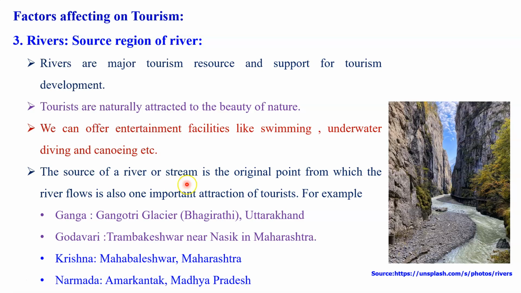The source of a river or stream is the origin point from which the river flows. It is also one important attraction for tourists. In India, we have a number of places famous as tourist places only due to their location and the important place of the source of the river. Especially the Gangotri glacier, located in Uttarakhand. Then we have the Godavari at Trimbakeshwar near Nasik in Maharashtra. We have the Krishna river's origin at Mahabaleshwar, also in Maharashtra. And another important one, the Narmada river, has its origin at Amarkantak, Madhya Pradesh.